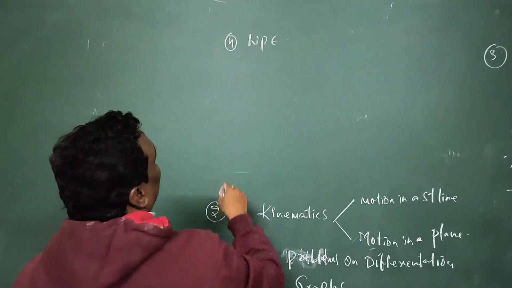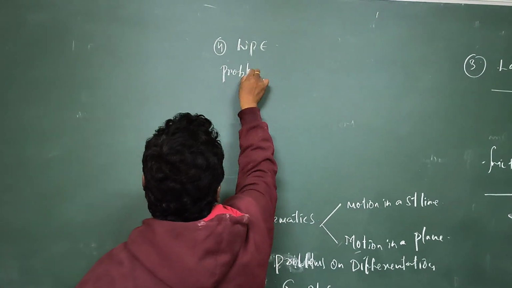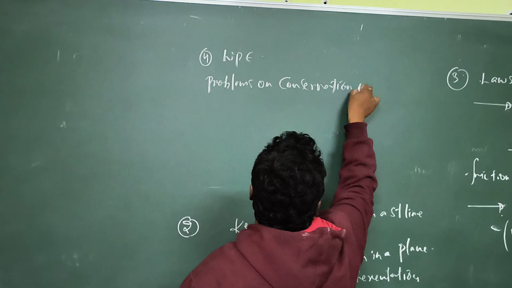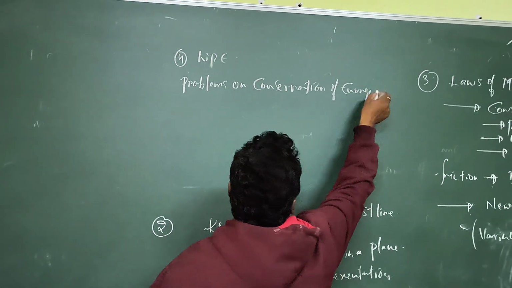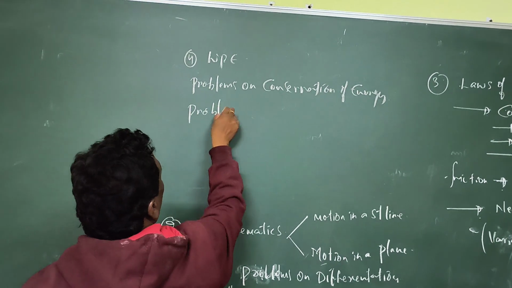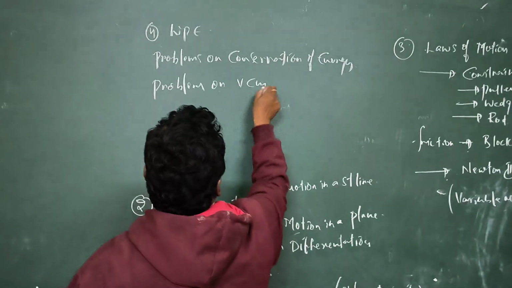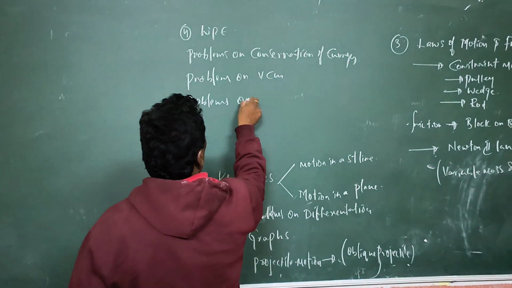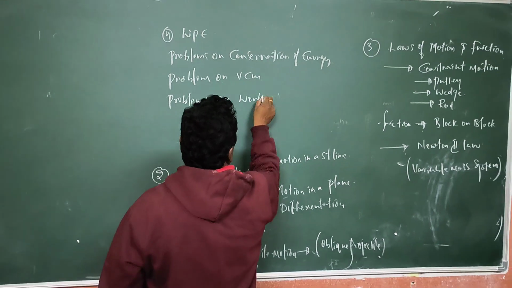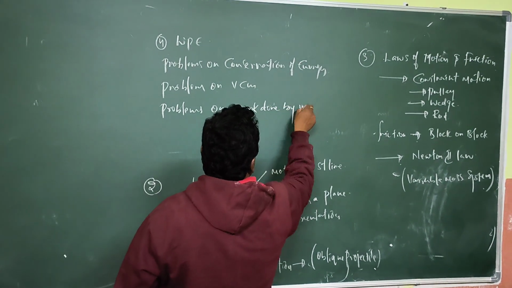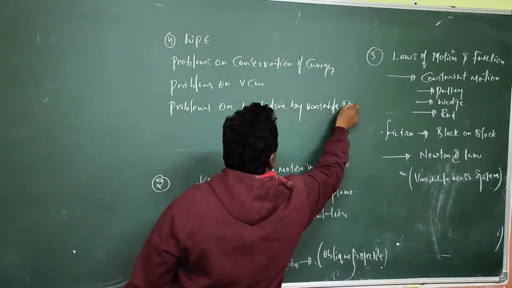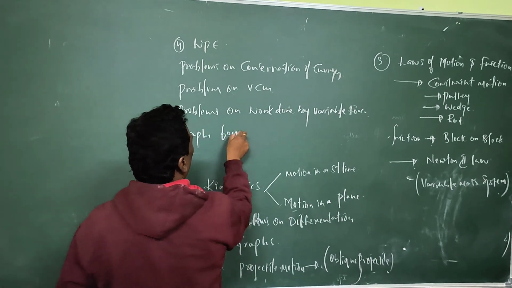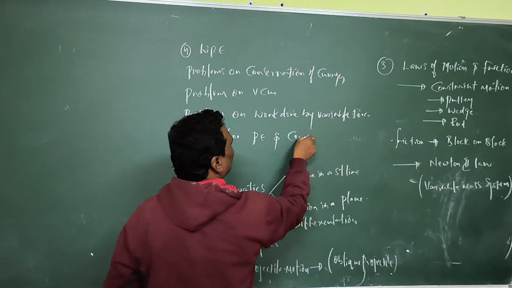In work, power, energy, you can concentrate on problems on conservation of energy. Next, problems on VCM, that is vertical circular motion. Next, problems on work done by variable force, and next, graphs for potential energy and conservative forces.